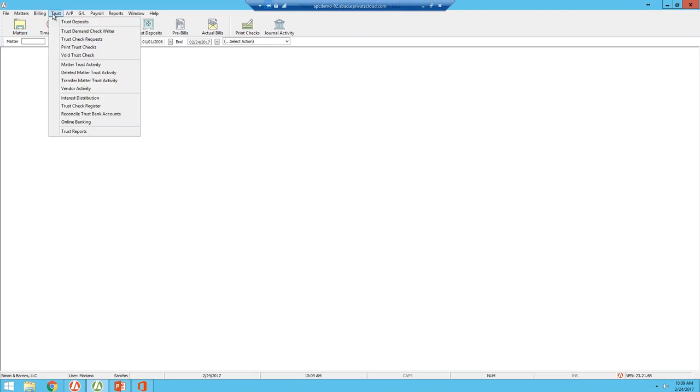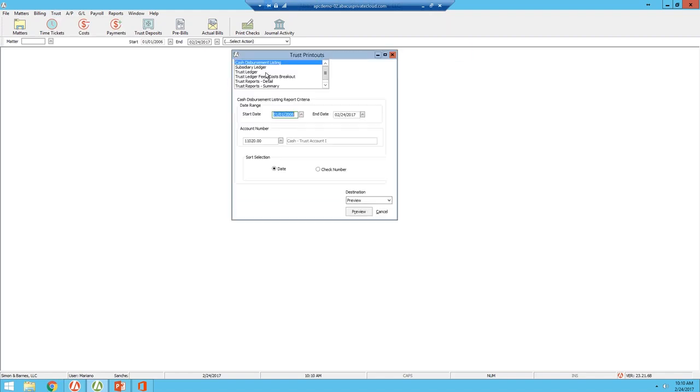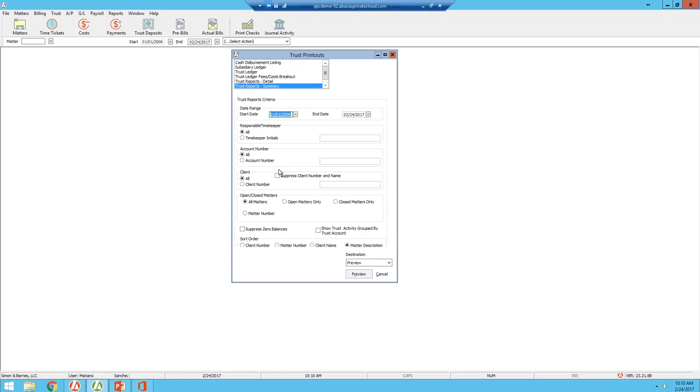The program comes right out of the box with a trust management aspect where you can write checks right out of the system. You can deposit amounts to unlimited trust accounts. And you also have the financial aspect of it, where you can run trust reporting to see a cash disbursement listing, trust ledger, trust report, and summary report that shows you detailed information. You can run them based on different criteria, such as date range, the responsible timekeeper capturing their time, and account or client selection, or matter.